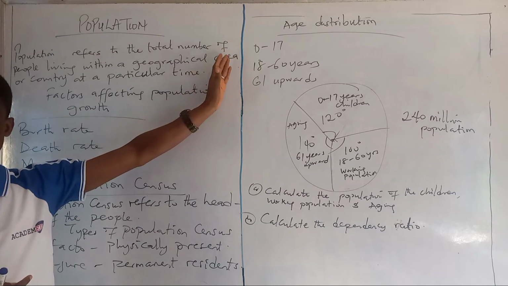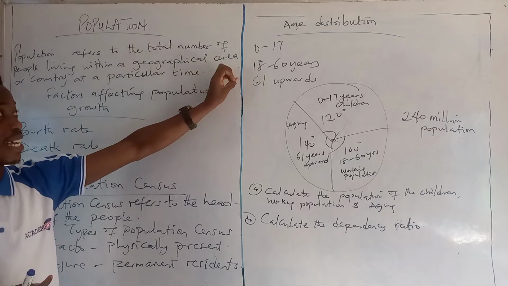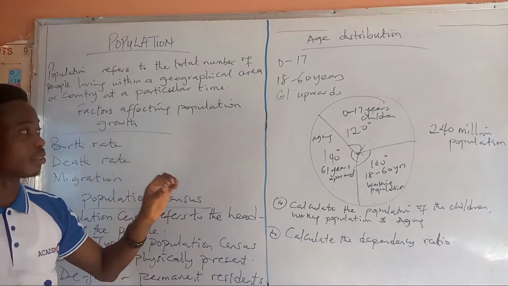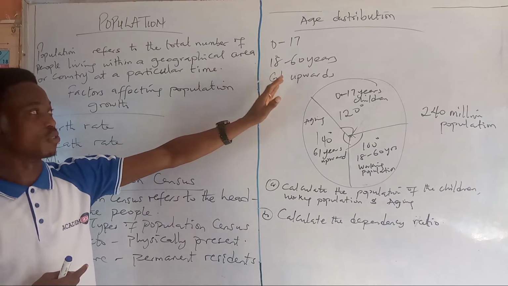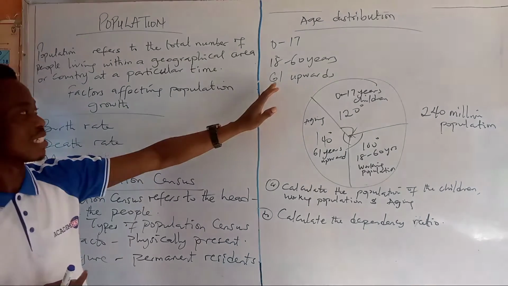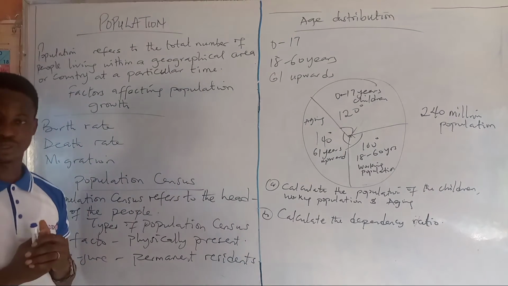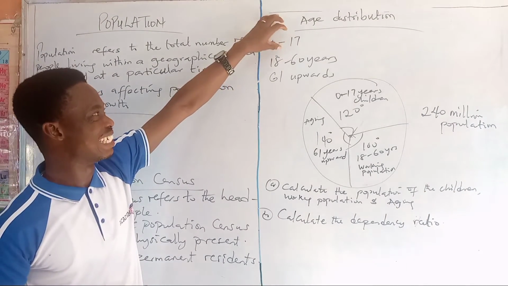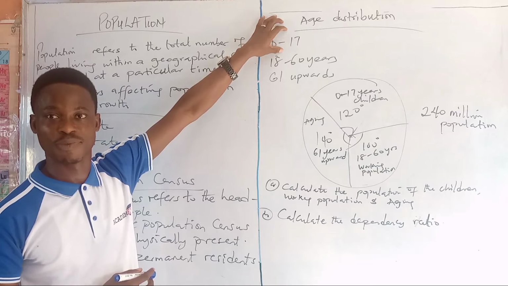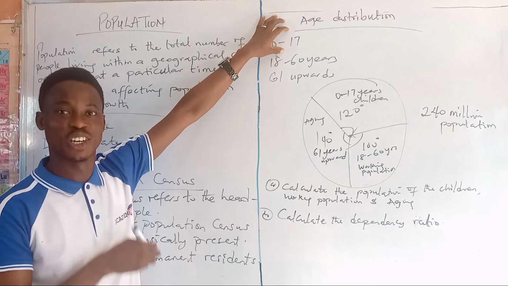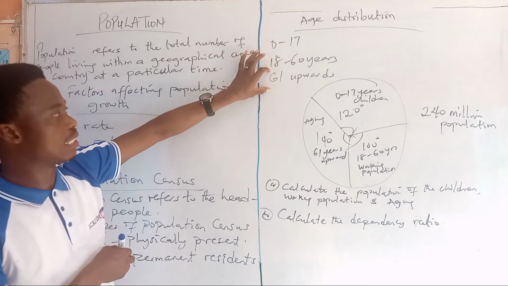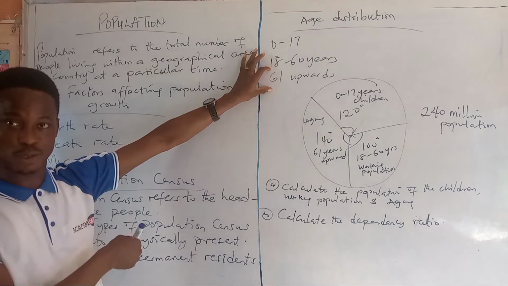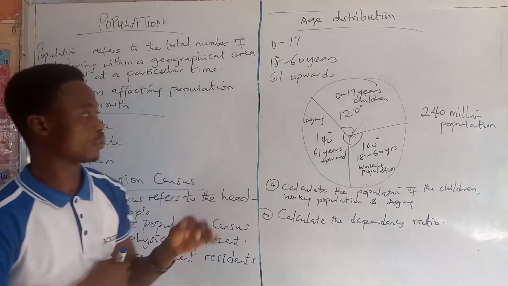Now, in every country there must be age distribution. We have three categories. Category 1 is 0, that is a day-old child, to 17 years old. The second category is 18 to 60 years old. And the third one is 61 years upward. Now, the first and third are dependent categories. That is, they have nothing to do with work, so they solely depend on the parents. On this side, they are retirees, those that have worked for a while and are no more working. They are also dependent. So we have the working force in the population.